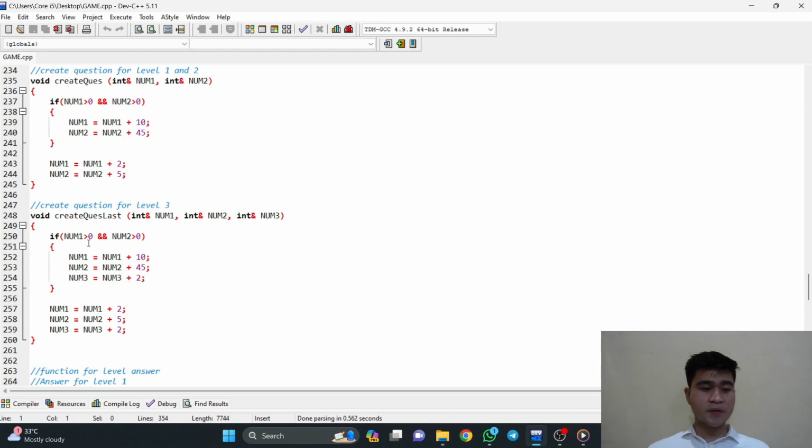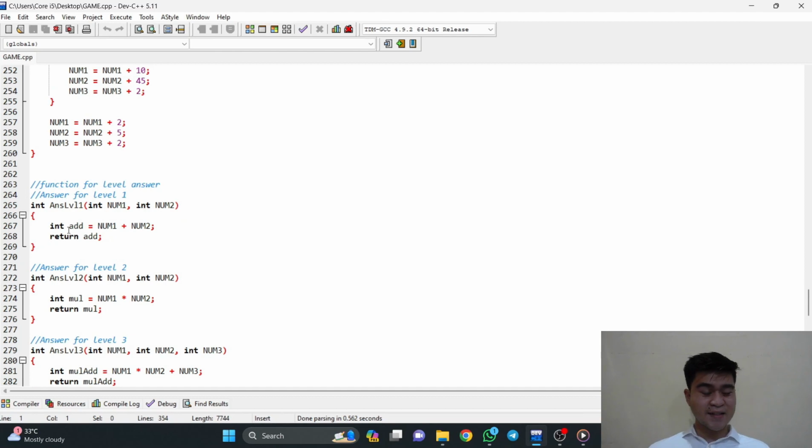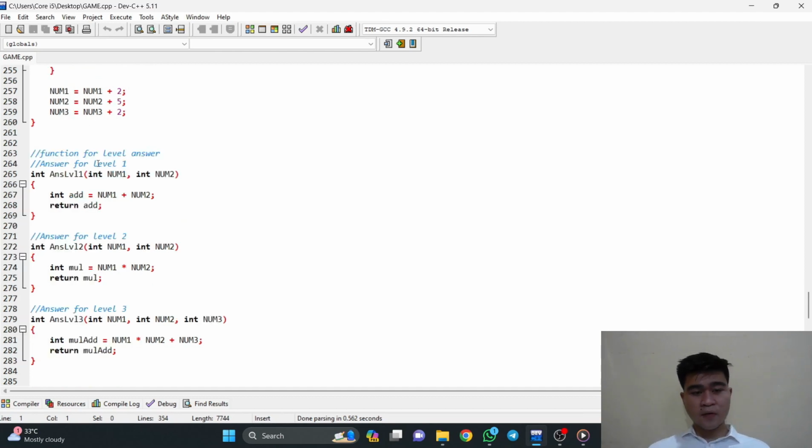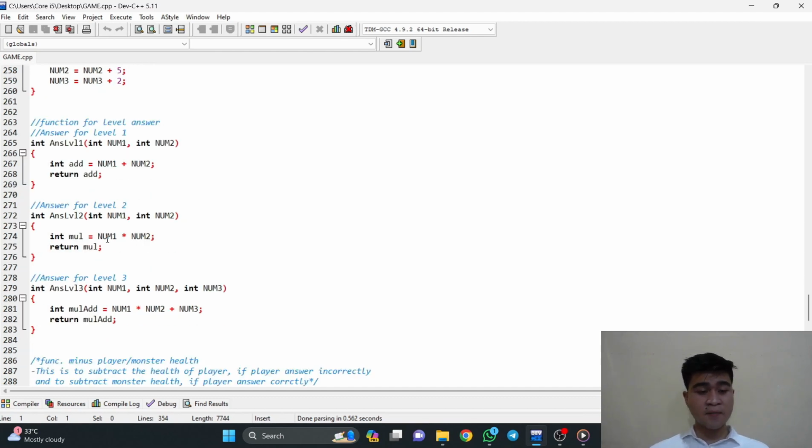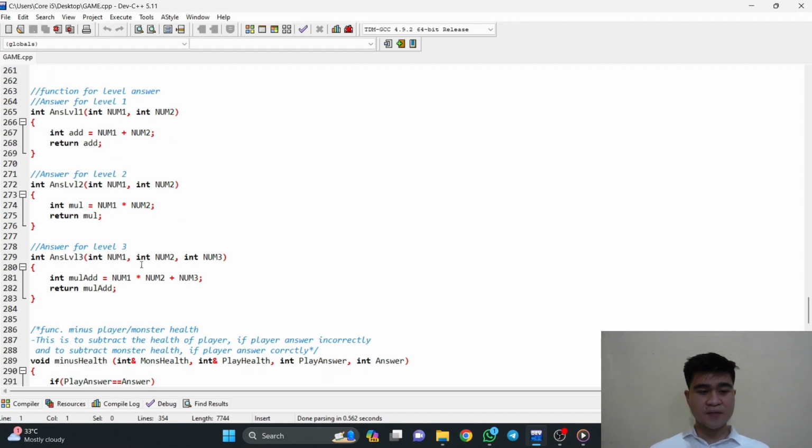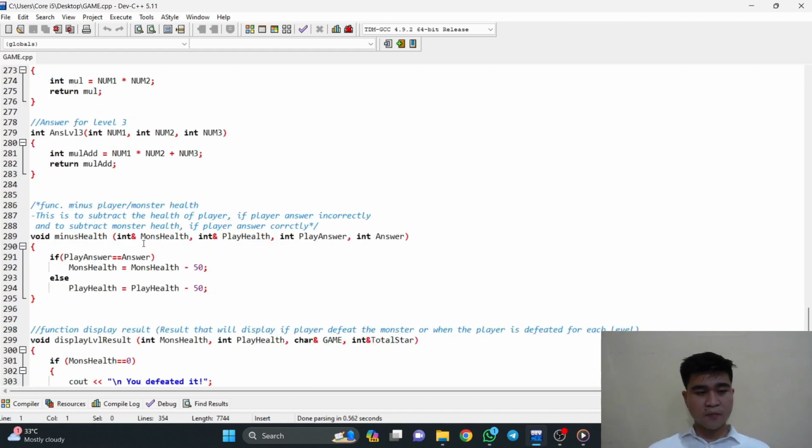And then the second function is create quest last, which is to create the last level, which is level 3. The third function is just to find the answer for level 1. Level 2 is the same. For level 3, the function is to find the answer for level 3. And then on to the next part, which is void minus health.